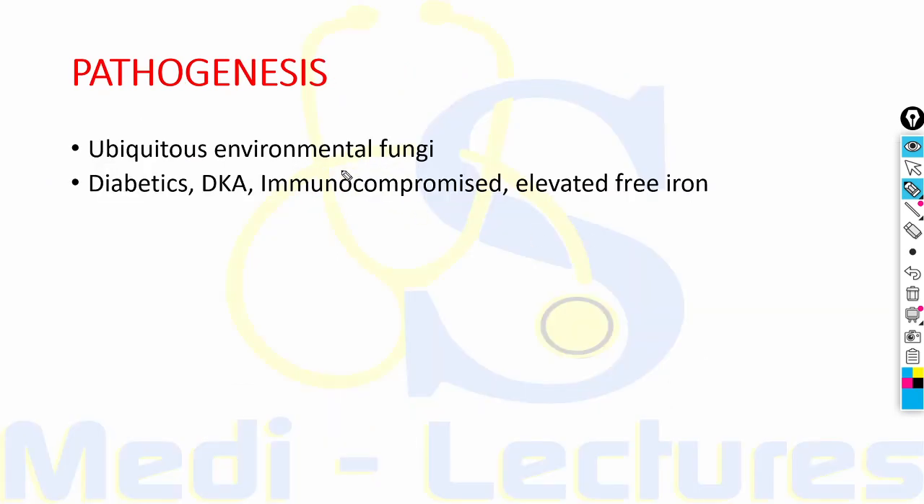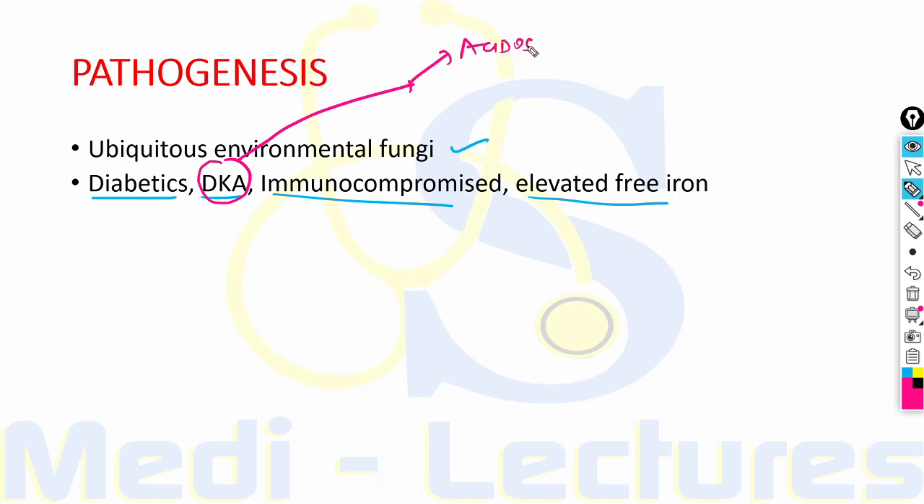Now coming on to the pathogenesis, Mucorales are ubiquitous environmental fungus to which humans are constantly exposed. It infects primarily the diabetics, individuals with diabetic ketoacidosis, immunocompromised individuals, and the persons having elevated free iron. Now in diabetics and DKA, the major type which is seen is rhinocerebral mucormycosis. What happens is in DKA there is a combination of acidosis along with ketosis.